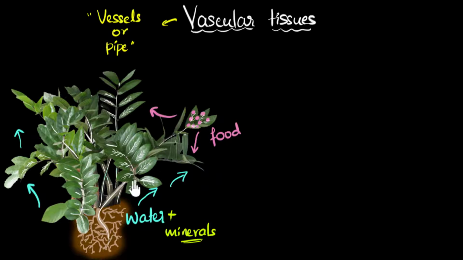But wait, you may be thinking, how can we use one pipe to transport both food and water? Won't they get mixed up? Well, to make sure they don't get mixed up, we have two separate piping systems, one for water and one for food. And we give them names. So the piping system that we use for water is called xylem. So xylem transports water and the dissolved minerals. Okay, when we say water, it already has dissolved minerals. And for food, we have another tissue called phloem. Oops, it's phloem.